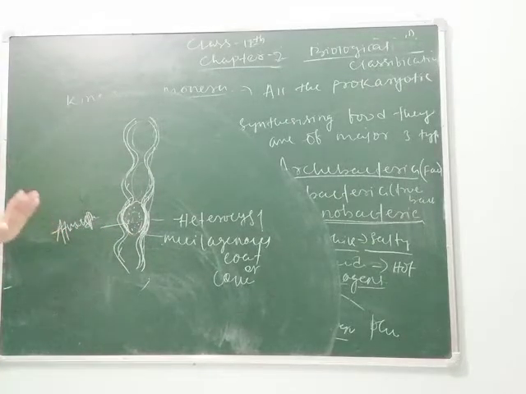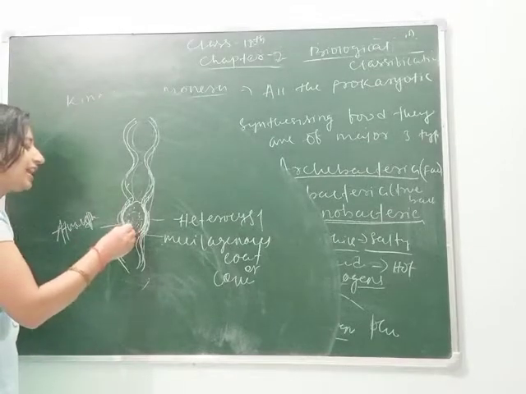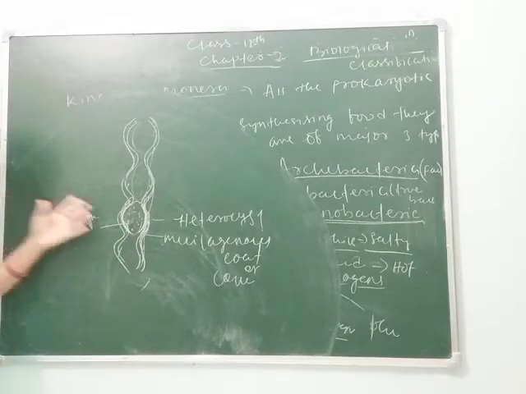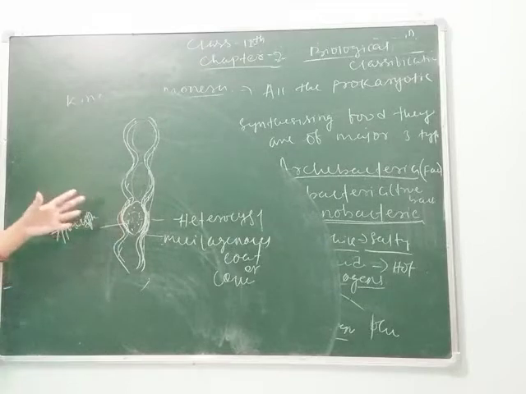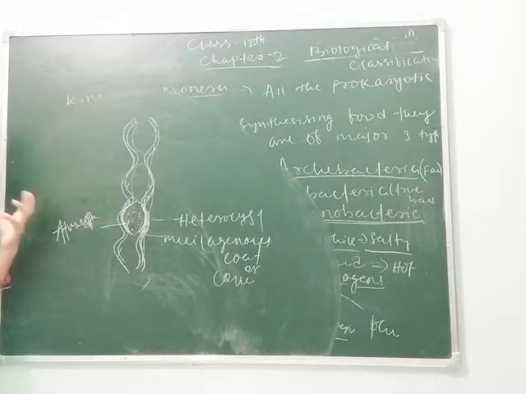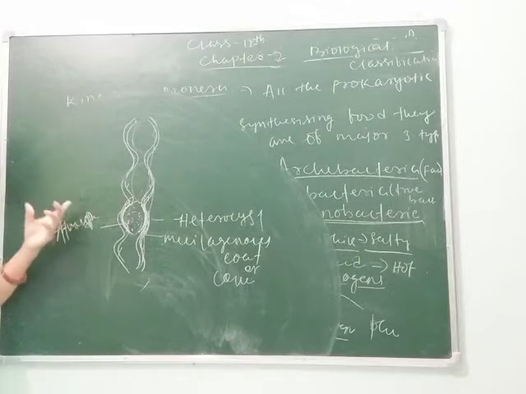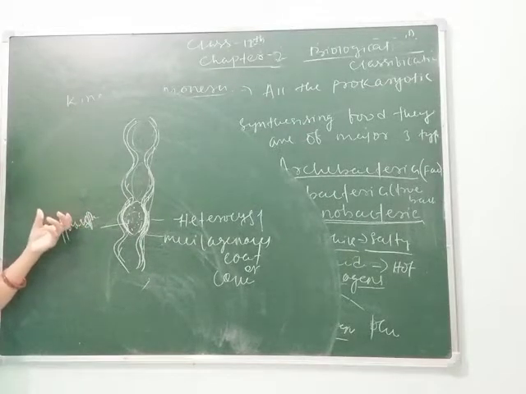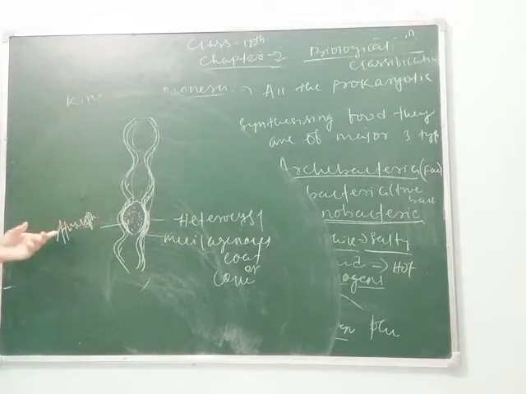With the help of the mucilaginous coat, they fix atmospheric nitrogen, and that atmospheric nitrogen is again taken by the plants for synthesizing protein. As we know, for synthesizing protein, nitrogen is an important element. That's why some bacteria which we are studying now, cyanobacteria, fix the atmospheric nitrogen. Clear students? I think you are clear.